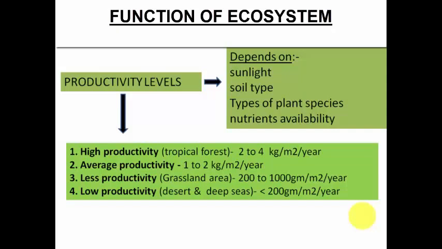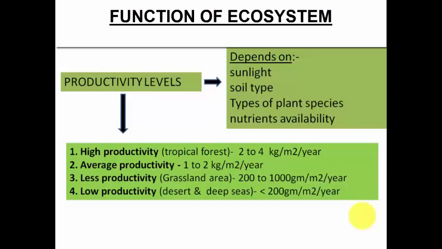First is high productivity. This generally takes place in the tropical forest where there is good rainfall. And how do we differentiate between the productivity levels? The productivity is the highest in this level. That is why it is called high productivity. The biomass which is produced is about 2 to 4 kgs per meter square per year. So this is the amount of biomass that is produced.